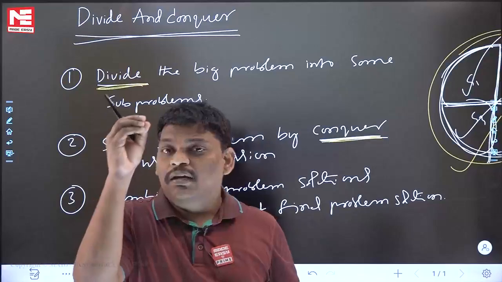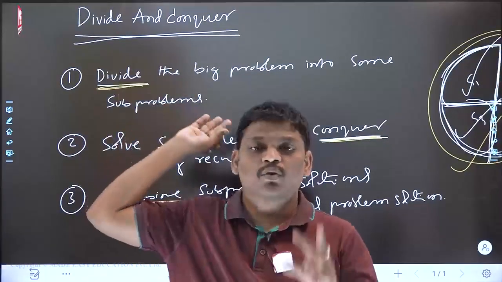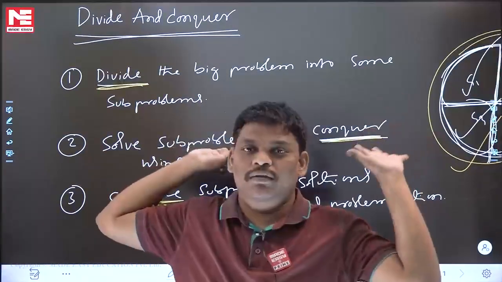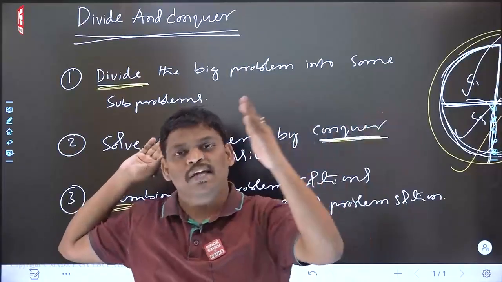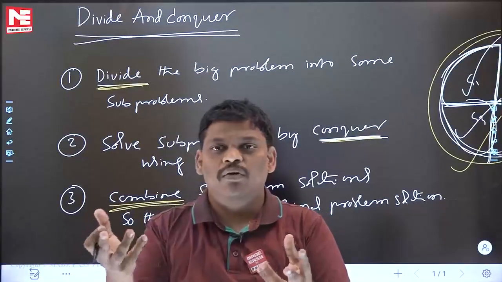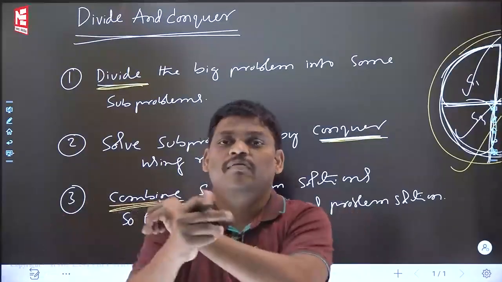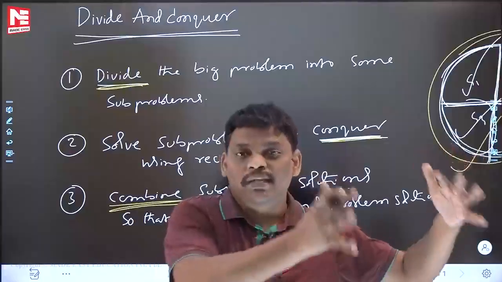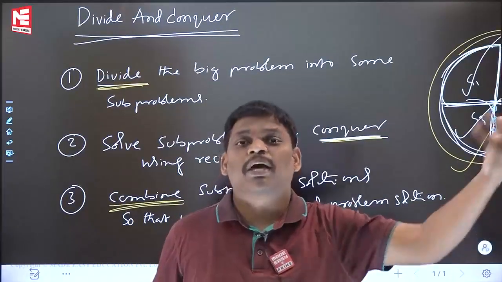Listen, divide and conquer is an algorithm designing technique. It can give some idea for your problem, and you can proceed whichever way you like. They will say divide, they will say conquer, they will say combine. Some people are asking, sir, what is the meaning of combine? I have the subproblem solutions. For my problem, combine is nothing but adding all of them, plus. For some other problem, combine is multiplication. For some other problem, combine is comparison.